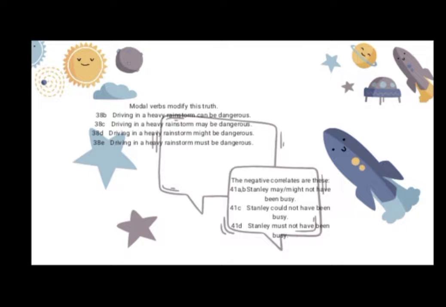38B, driving in a heavy rainstorm can be dangerous. 38C, driving in a heavy rainstorm may be dangerous. 38D, driving in a heavy rainstorm might be dangerous. 38E, driving in a heavy rainstorm must be dangerous. The examples of the negative corollaries are these: Stanley might not have been busy, Stanley could not have been busy, and the last, Stanley must not have been busy.